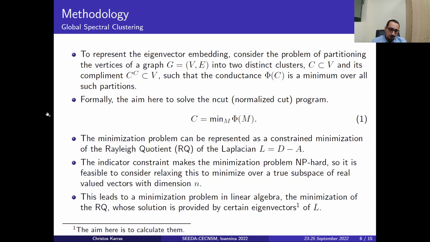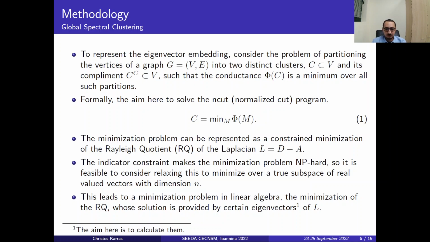The minimization problem can be represented as a constrained minimization of the Rayleigh quotient R, with the Laplacian L = D minus A. The indicator constraint makes the minimization problem NP-hard. So it's reasonable to consider relaxing this to minimize over a subspace of real-valued vectors with k dimensions.